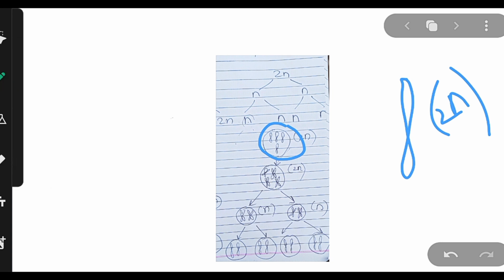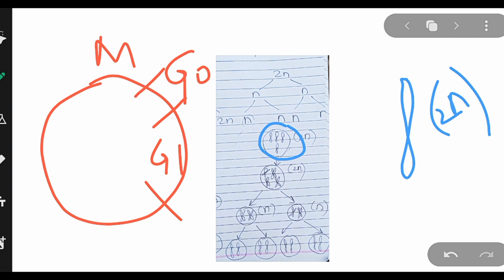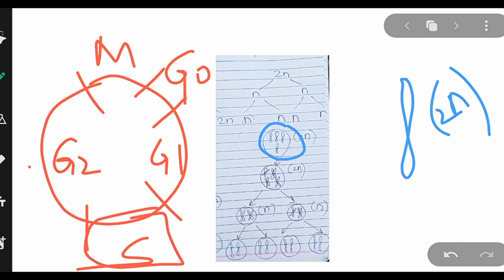This is a cell cycle, right? We spoke about the cell cycle before. The cell cycle has one M phase, one G naught phase, which is kind of important, then the G1 phase, the S phase, and the G2 phase. In S phase DNA replication takes place.